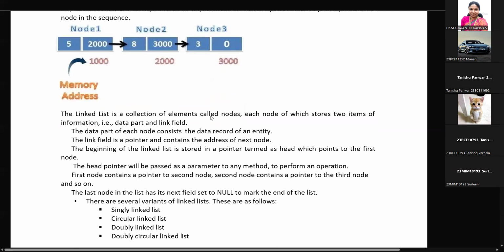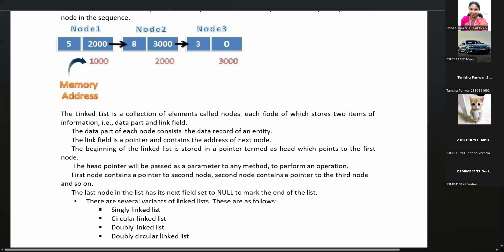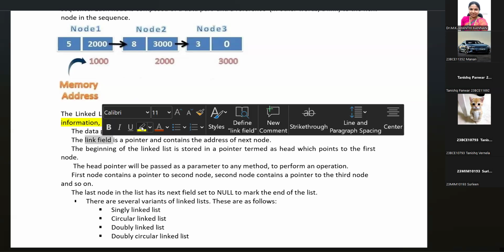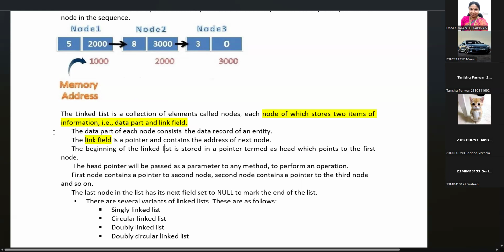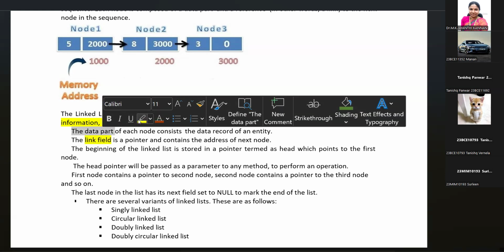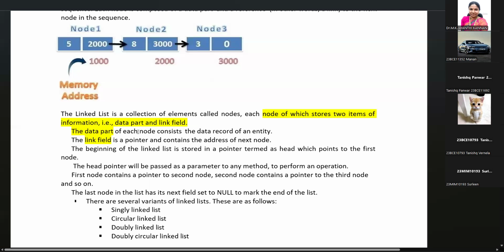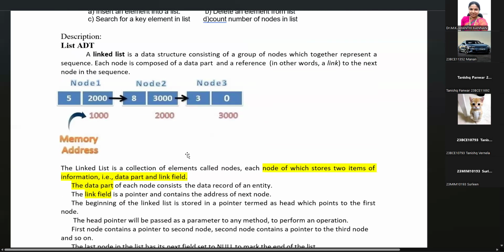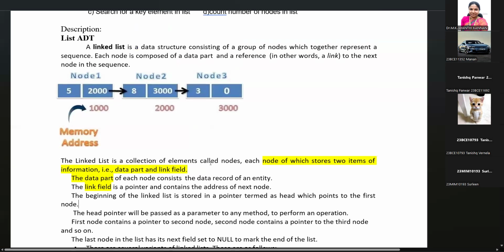The linked list is a collection of elements called nodes, each node of which stores 2 items of information. What are the 2 items of information? A data part and a link part. The data part of each node consists of the data record of the entry. The link field is a pointer that contains the address of the next node. So any doubt in the basic concept of what a linked list is and its representation? Any doubt?